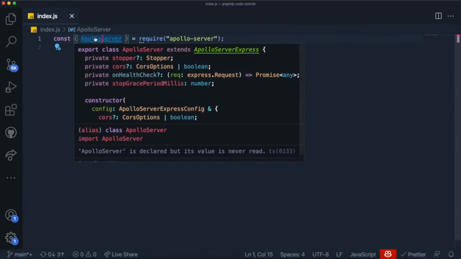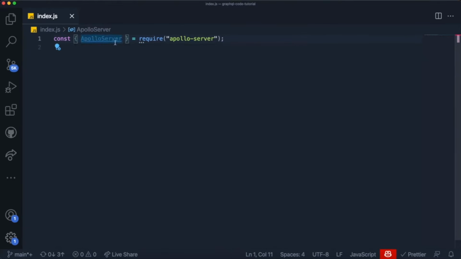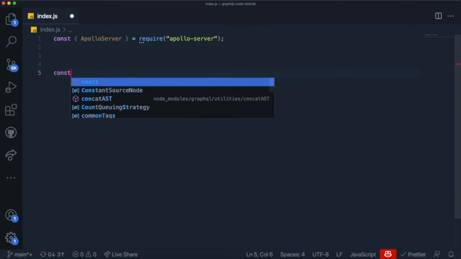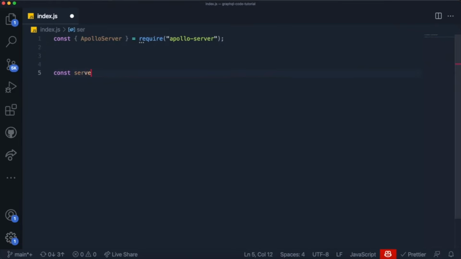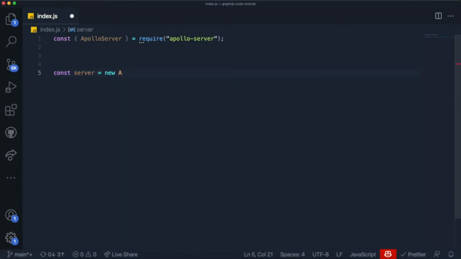This over here is a class, as you can see, and it contains all of the configurations related to configuring our API to work with Apollo, to work with GraphQL. So over here at the bottom, I want to create an instance of this and call it server, and set it equal to new ApolloServer, like this.